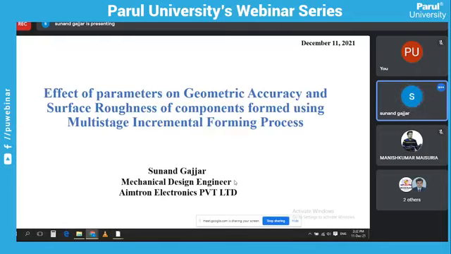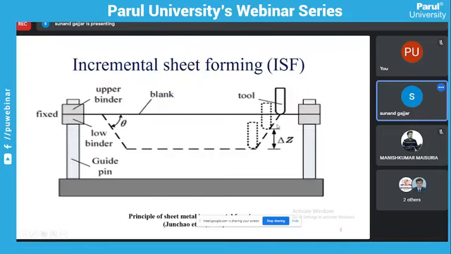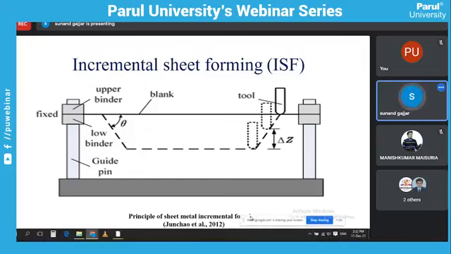I'll quickly go through a couple of slides before starting the effect of parameters on geometric accuracy and surface roughness. First of all, we learn what the incremental sheet forming process is. Here is the principle of sheet metal incremental forming.